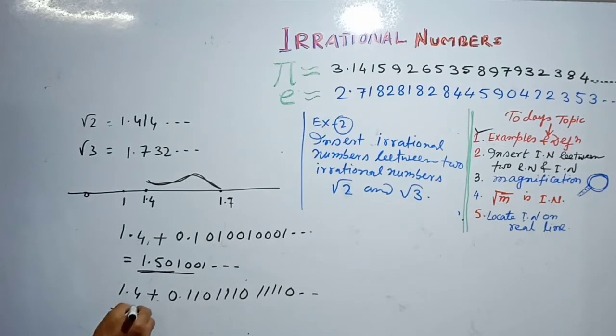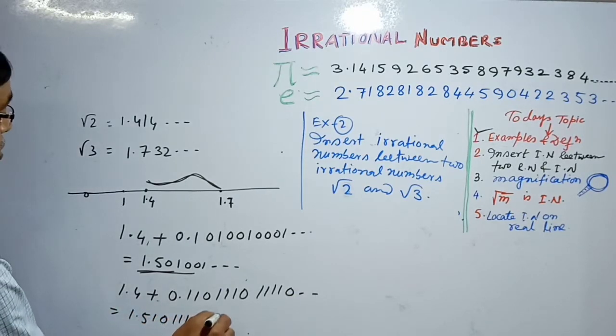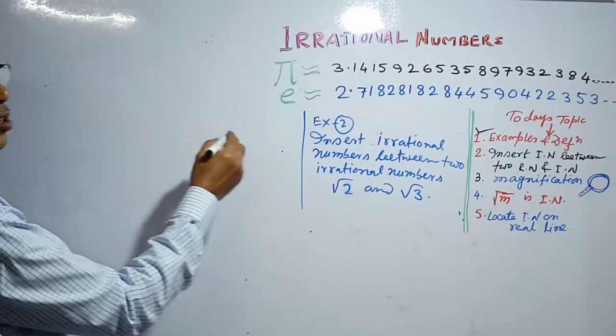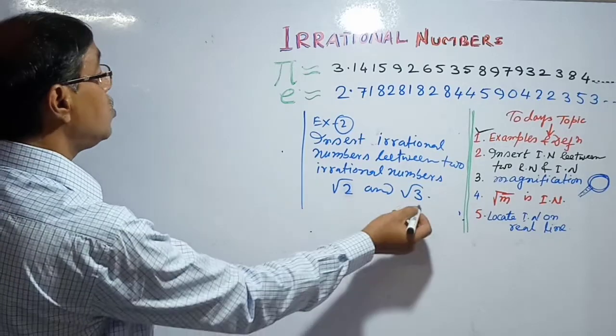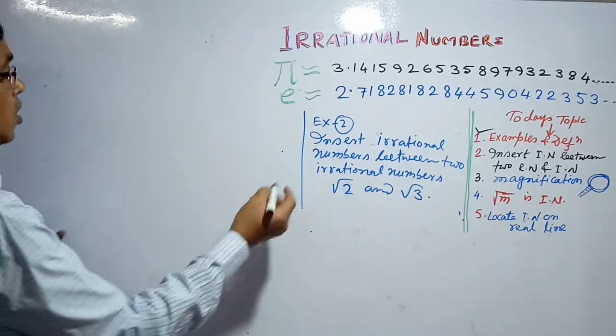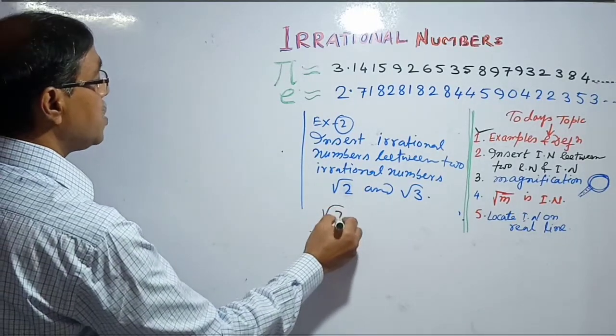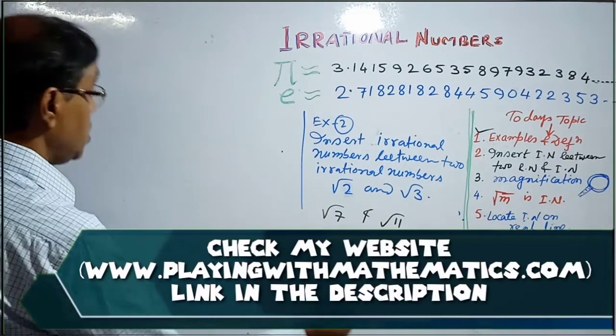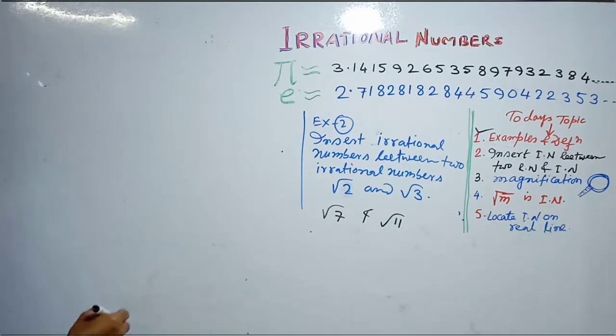That is 1.51011101110. This is also an irrational. If you do not know the values of root 2 and root 3, or if the problem is given as root 7 and root 11, we use the following method.